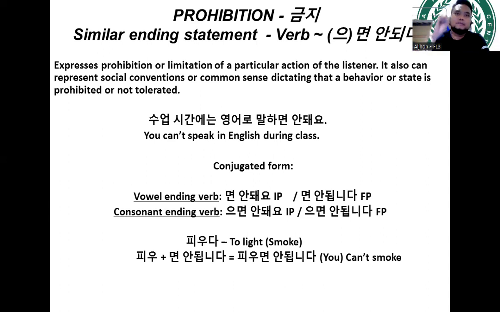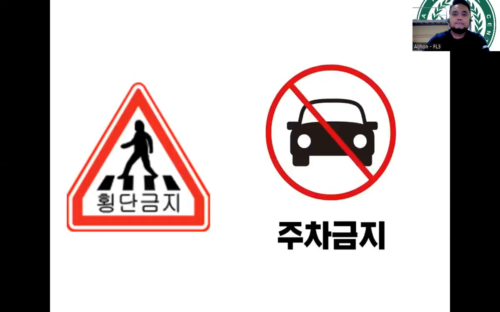Again, one question of the EPS topic exam is about signages, di ba? So aside from graphs, fill in the blanks, pictures, isang type ng question sa EPS topic exam is actually signages. So this is actually included. So again, prohibition or kumji. So what are the examples of this prohibition?